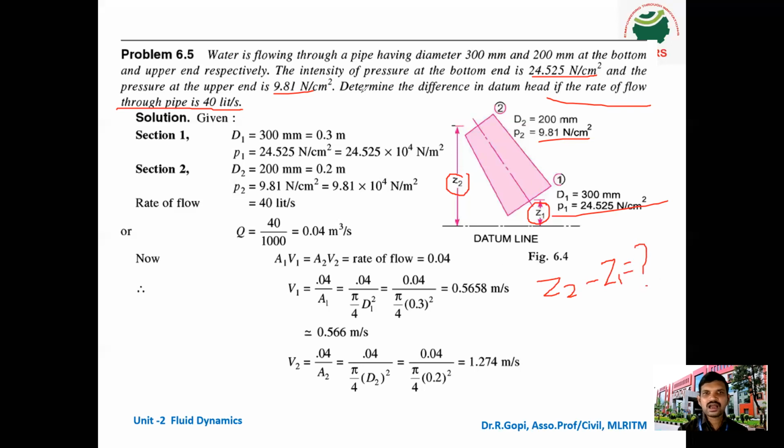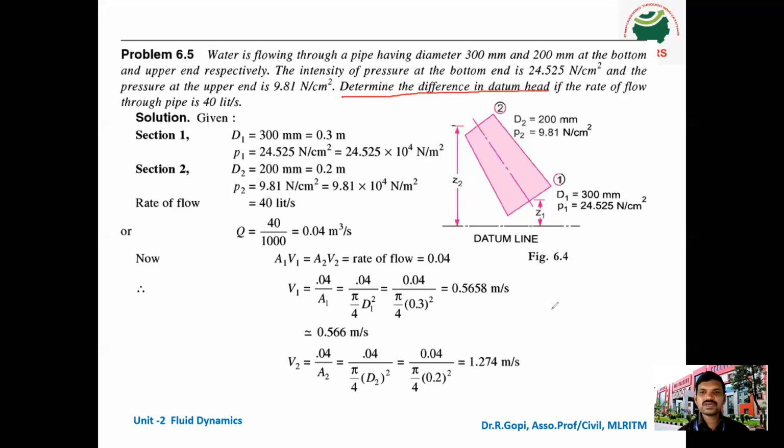I will read again. Determine the difference in the datum head. What is the difference? That means Z2 minus Z1 is how much? Since it is the datum line, this is the center line of the lower end of the pipe. It is Z1, so it will be some height. And Z2 will be the center line of the upper end, so it will be some height. So this difference, Z2 minus Z1, is the distance between these two.